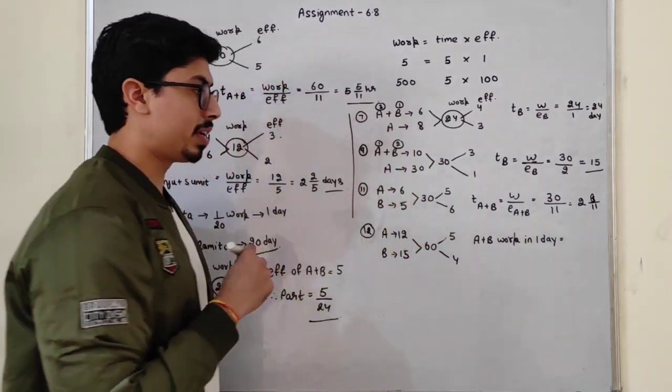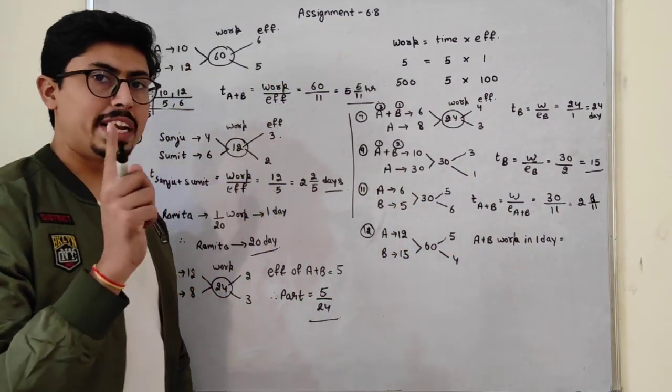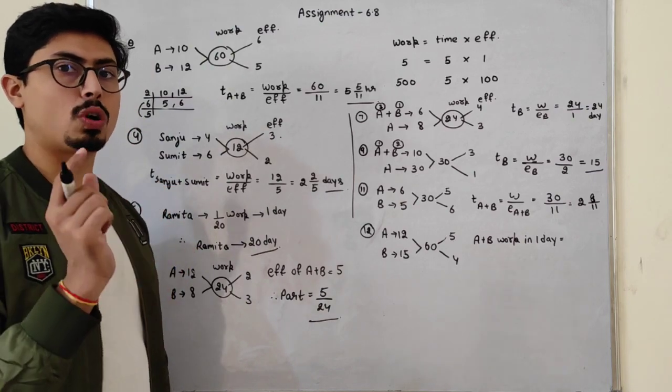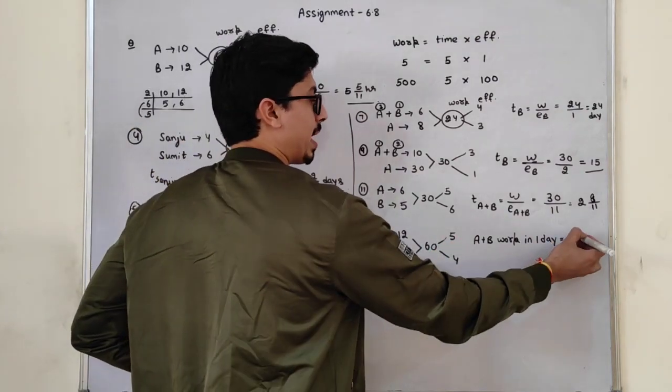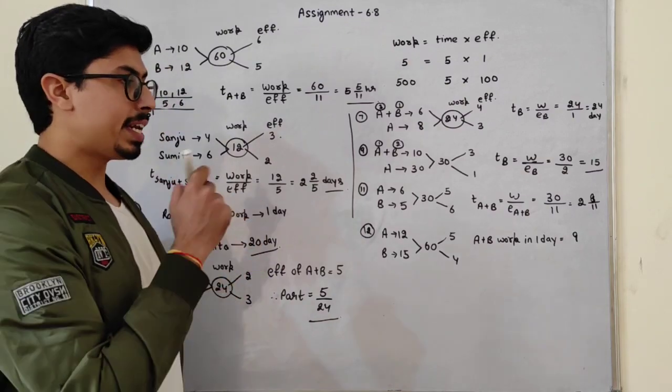If they work together, they do how much work in 1 day? 1 day work, or I can say 1 hour work, is always the efficiency. If I just add them, it will be 9. So in 1 day, they can complete 9 work.